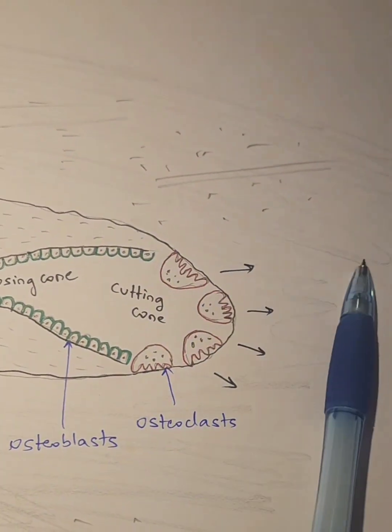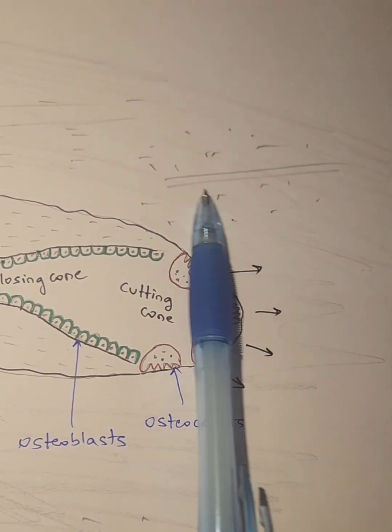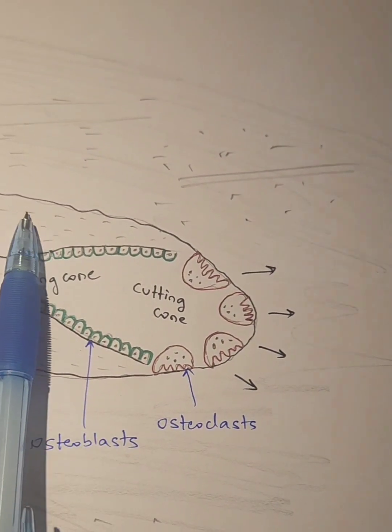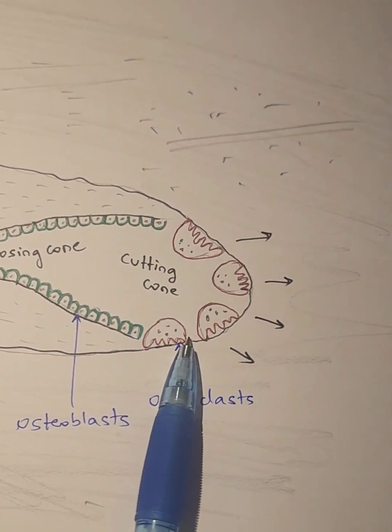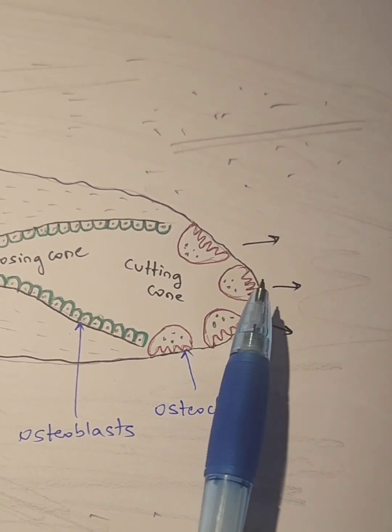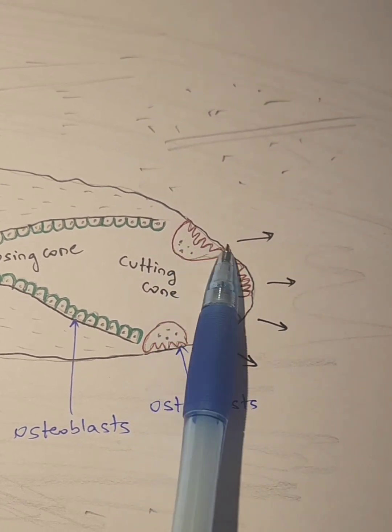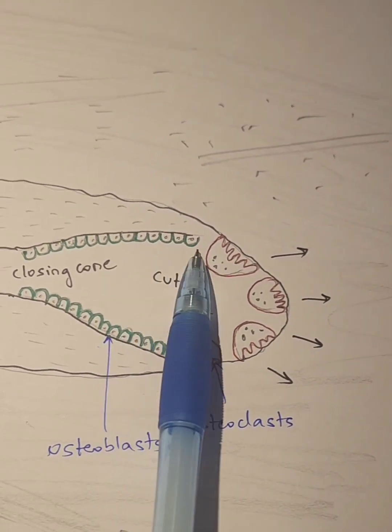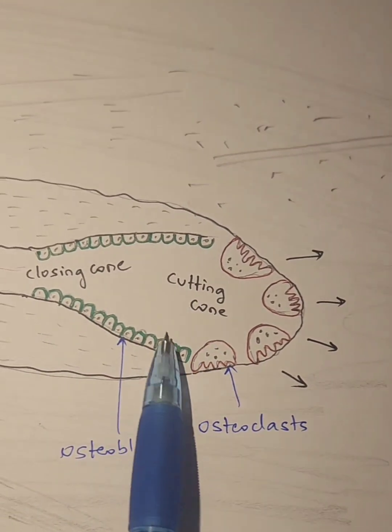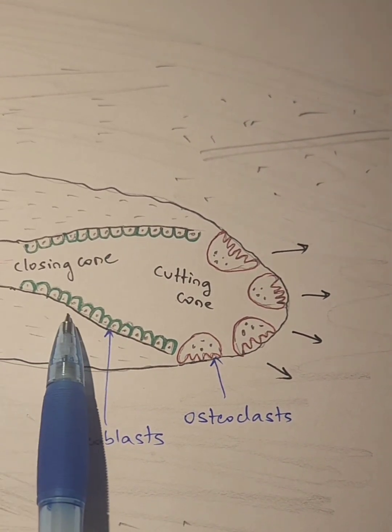Imagine all these are the parts of old compact bone, and new bone is getting formed by this cutting cone of osteoclasts. So they are projecting towards the old osteons and they are breaking the bone and creating the cavity. This is the cutting cone, and this cavity is lined by osteoblasts, which go on depositing the osteoid underneath them,